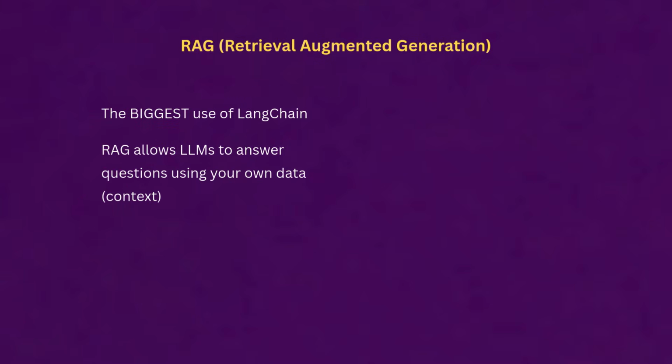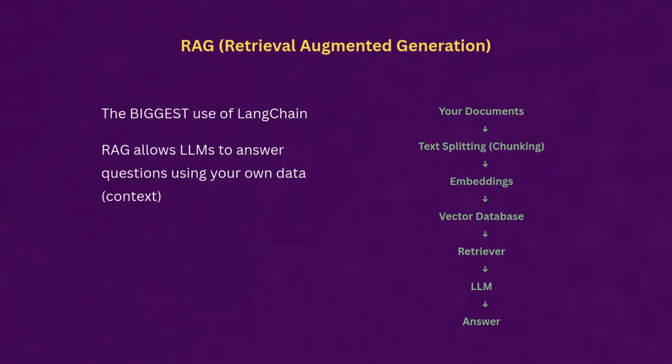The next one is RAG, which is retrieval augmented generation. RAG allows an LLM to answer questions using your own custom data. You provide your data, for example in a document, then split it using the chunking method, and then do the embedding before storing it inside your vector database.